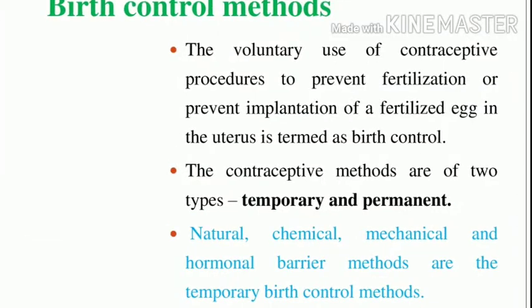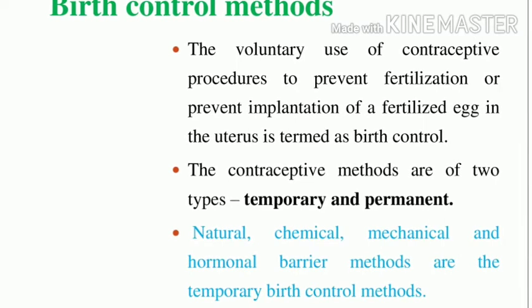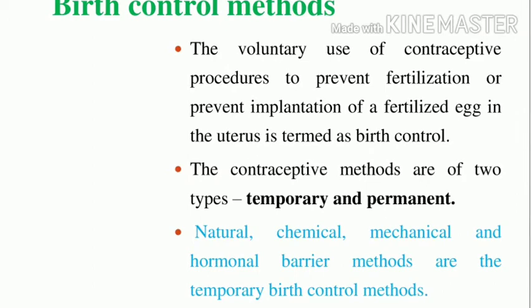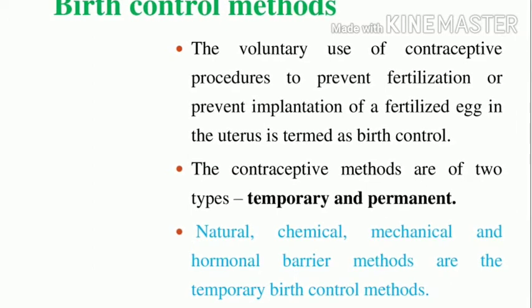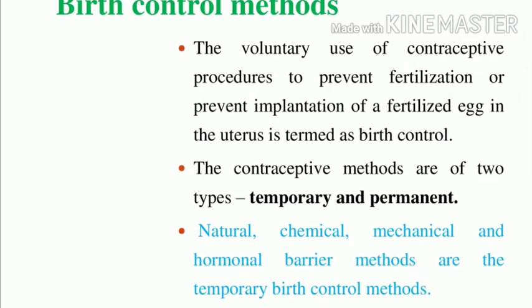What is the term birth control methods? The voluntary use of contraceptive procedures that prevent the fertilization or prevent implantation of a fertilized egg in the uterus is called birth control.